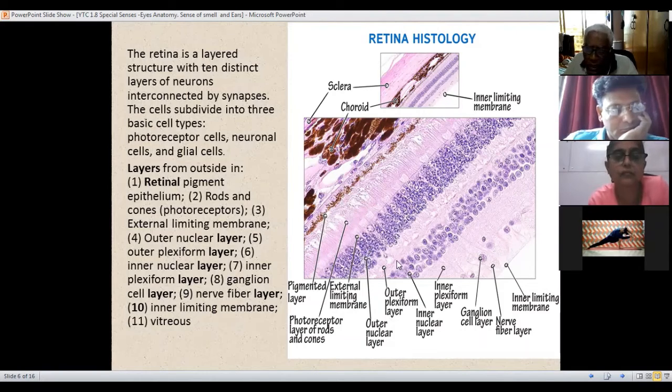Now the inner layers start: the inner nuclear layer, then the ganglion cell layer, then the nerve fiber layer, and the inner limiting membrane. This, in short, is the constitution of the retina. Retina histology. Next we'll see the sclera.